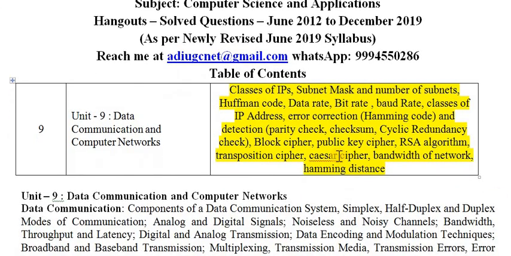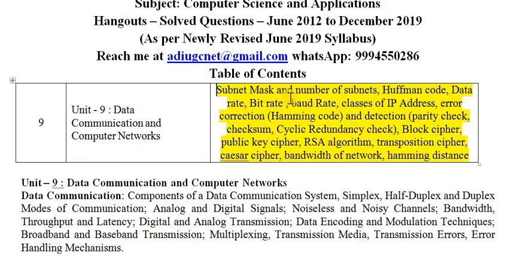These are the usual types of questions they will be asking from data and computer network, like subnet mask and number of subnets, Huffman code, sometimes data rate, bit rate, baud rate, and then class of IP address, error correction and detection: error correction is Hamming code, error detection is parity check, checksum, cyclic redundancy check.